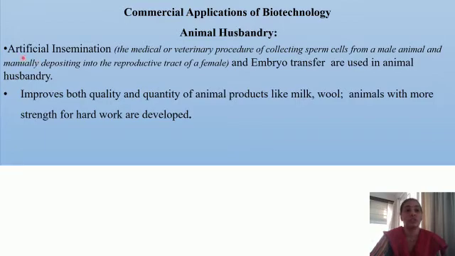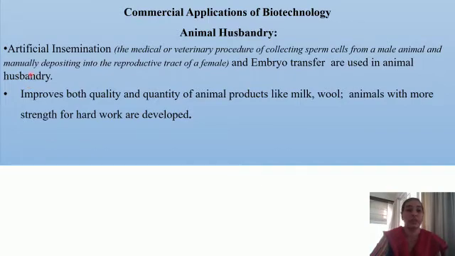So this is artificial insemination. This selective breeding is brought about by artificial insemination, the medical or veterinary procedure for obtaining sperm cells from the male animal and manually depositing into the reproductive tract of female. And it will even involve embryo transfer, used in animal husbandry.